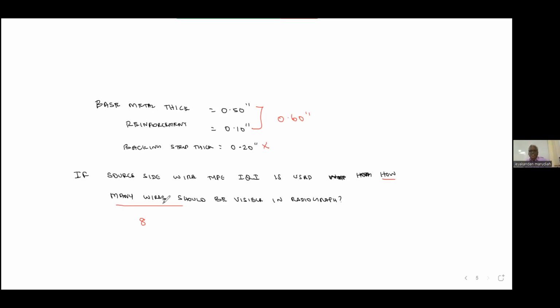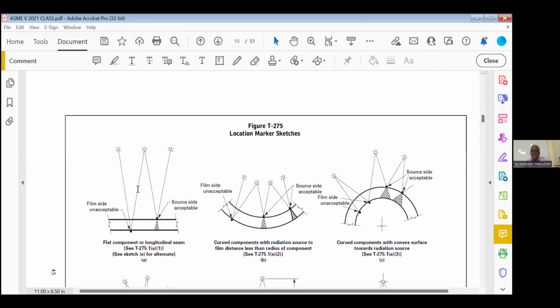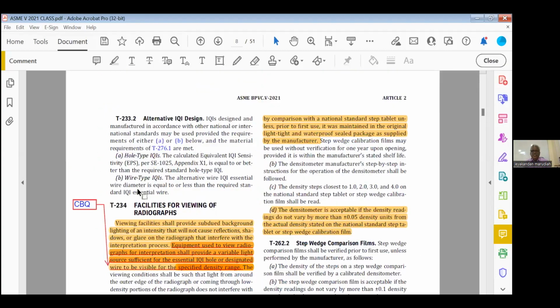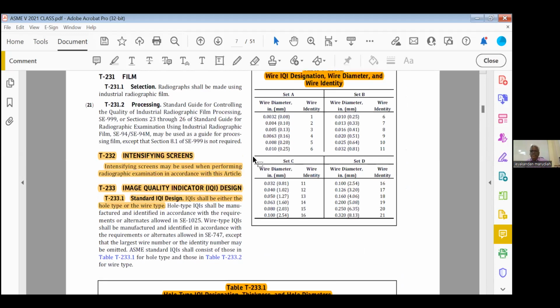Okay. See, what you have to do, you have to first find the wire number. What is the wire number? If found 8, now you have to check which set it belongs to. So let us go back. So the 8th wire is set B. Now, if the 8th wire is visible, automatically 9, 10, 11 are also visible because they are higher diameter wires. So the answer is 4.